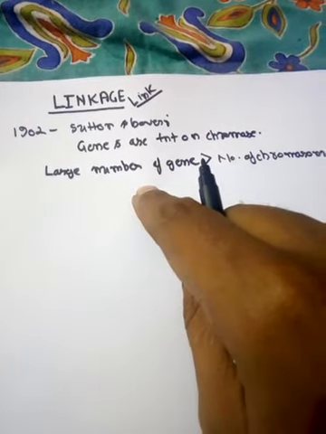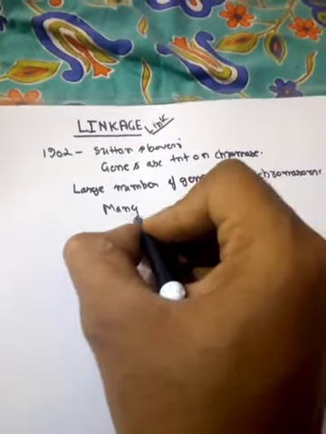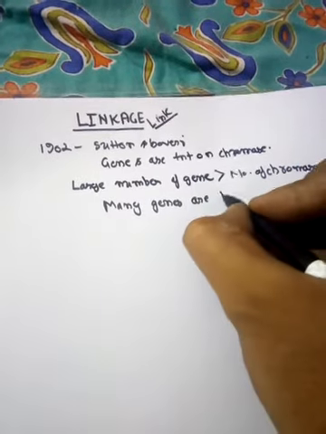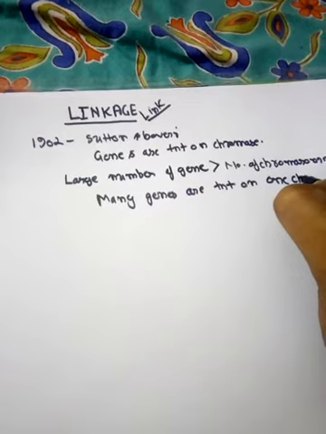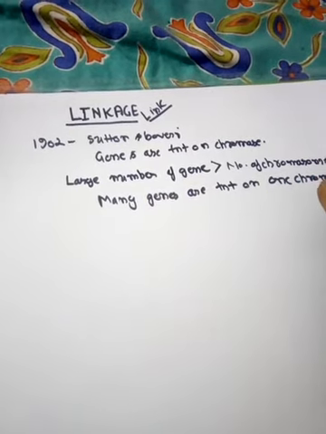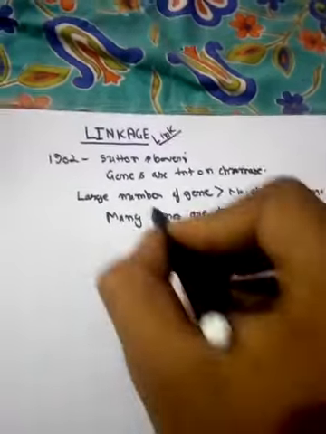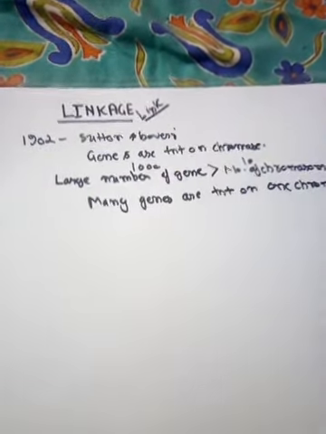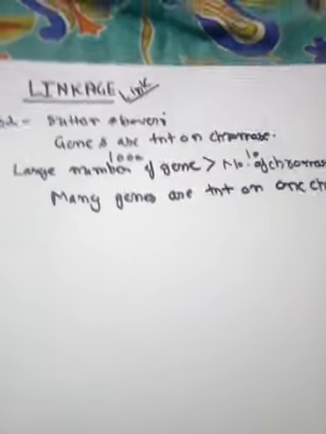genes की संख्या बहुत ज़्यादा है, chromosomes की संख्या बहुत कम है. That means many genes are present on one chromosome. एक ही क्रोमोसोम के ऊपर एक से ज़्यादा जीन प्रेजेंट होती हैं. For suppose an organism is having 1000 genes and the number of chromosomes is only 10, then you can easily calculate that on each chromosome 100 genes are present on average.